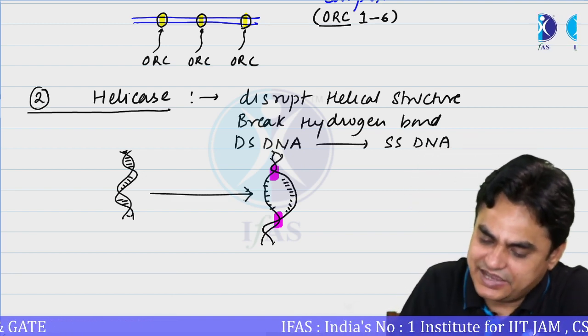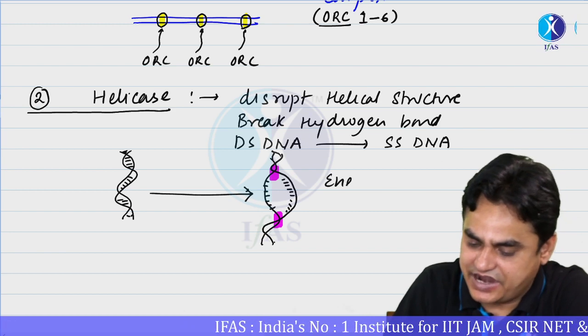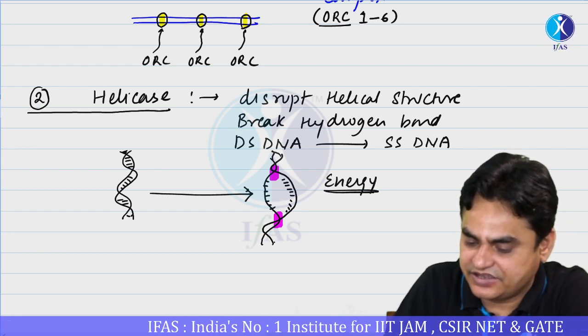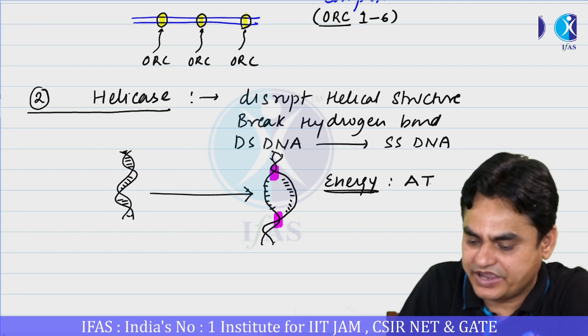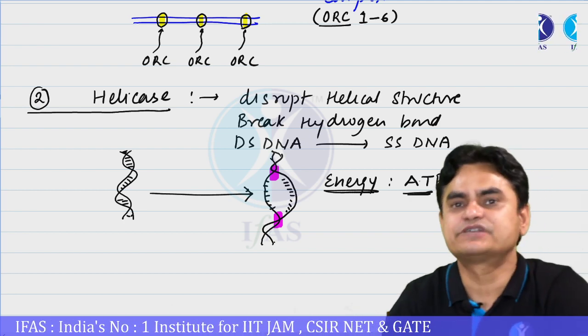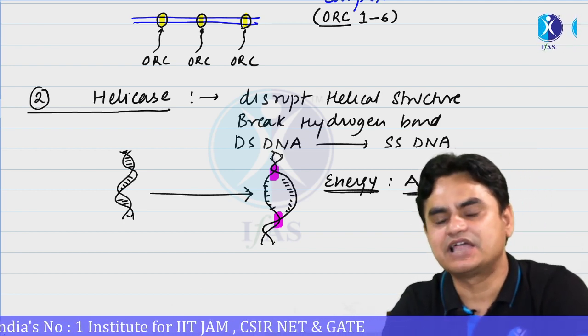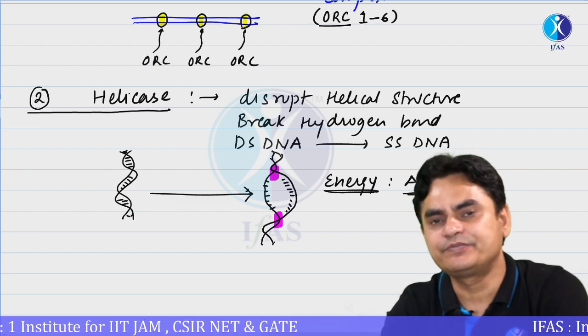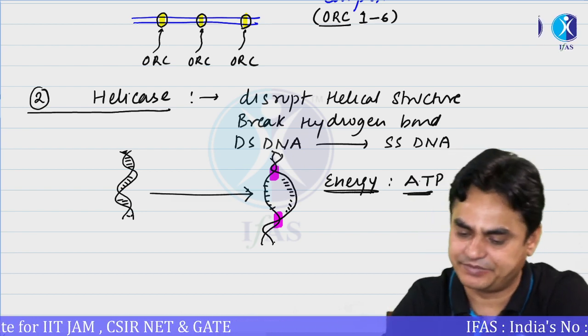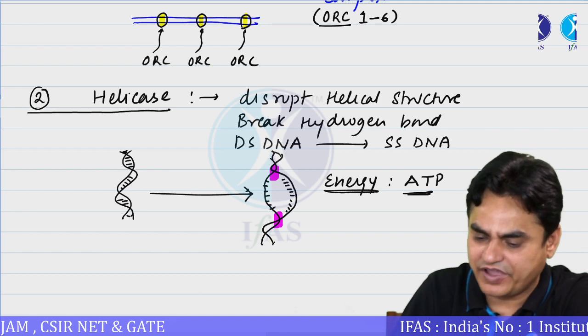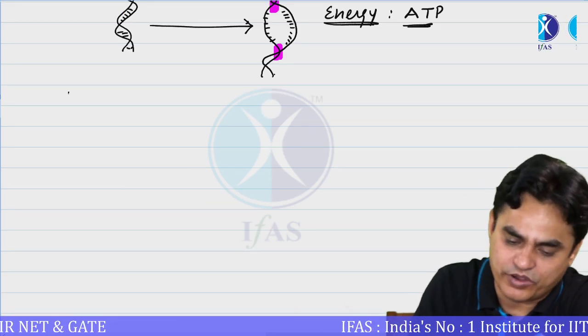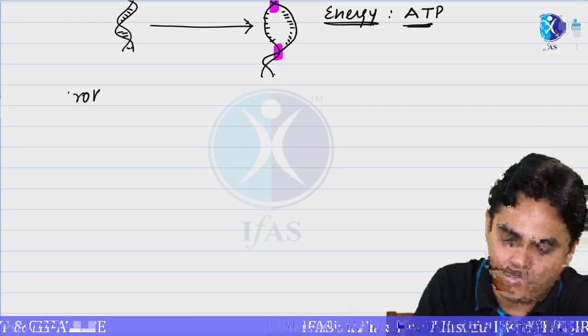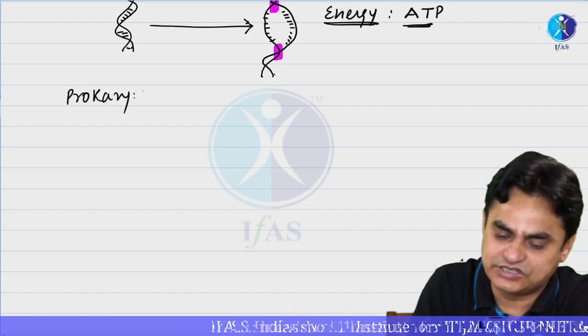For this, helicase requires energy, which is derived from ATP.